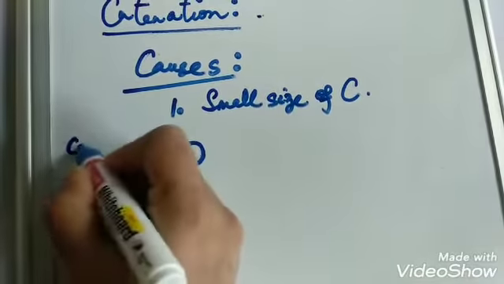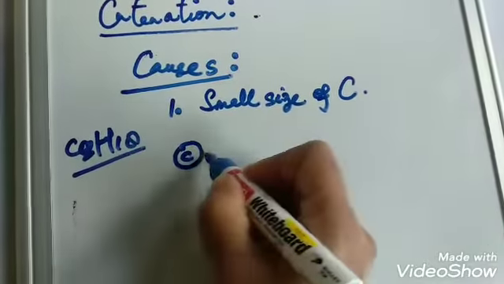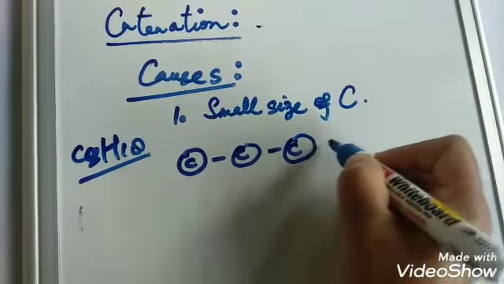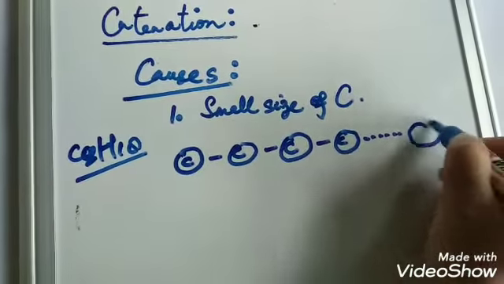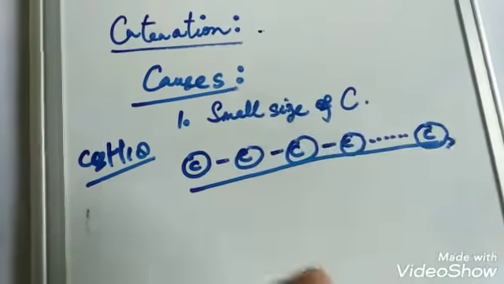As we know, again we will take the example of C8H18, that is octane. When carbon atoms join to each other, all of these 8 carbon atoms have a smaller size, right?